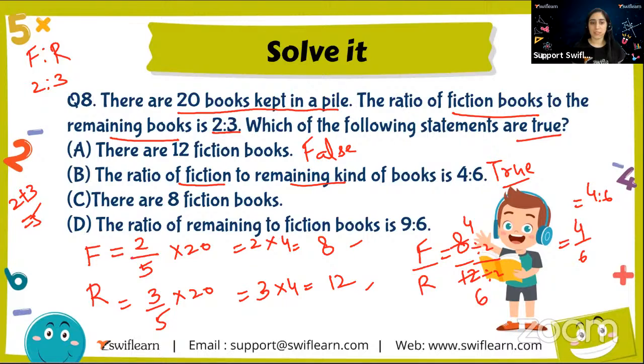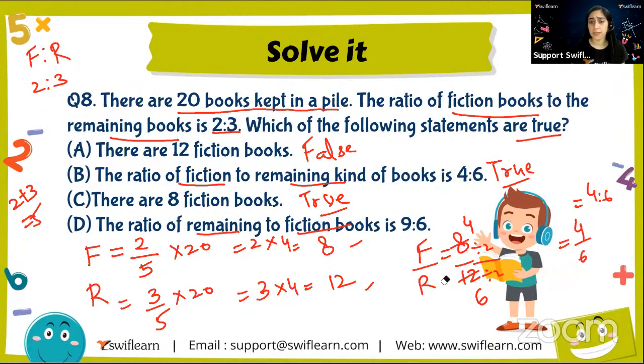Now the next part says that the fiction book is 8. So yeah, I got the answer. I already know the fiction book is 8. That is also true. Okay, so I have done the 3 parts and that was very easy. By getting the answer, I was able to solve it in just a few seconds. Now, the last says the ratio of the remaining to the fiction book.